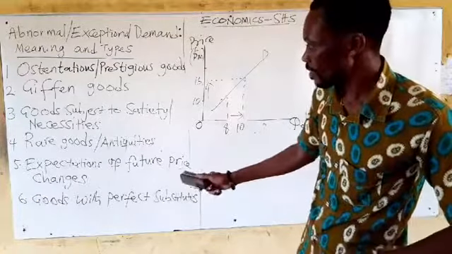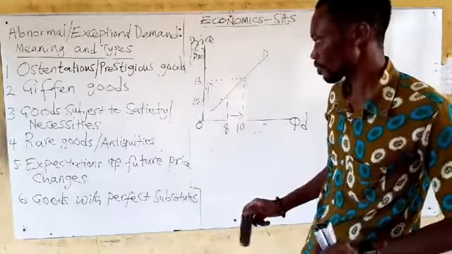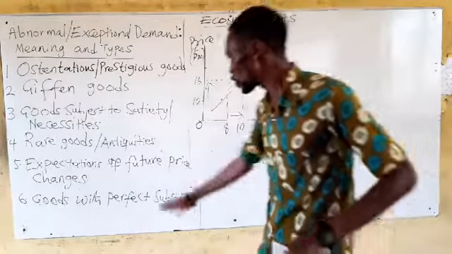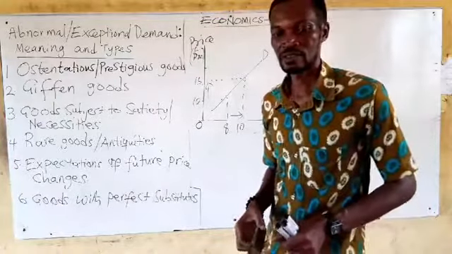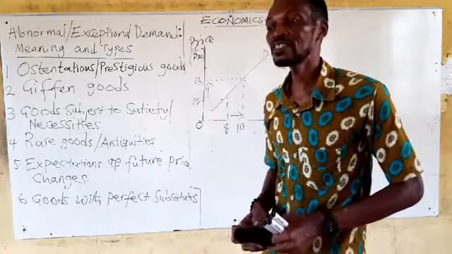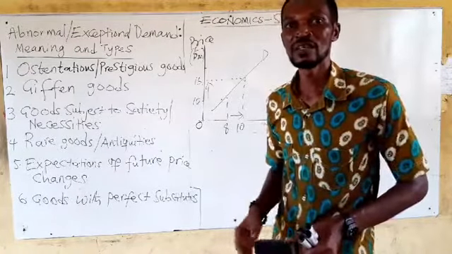The last one, but this is not the list. I told you the list is not exhaustive. We have goods that have perfect substitutes. Certain commodities have perfect substitutes. What do I mean?